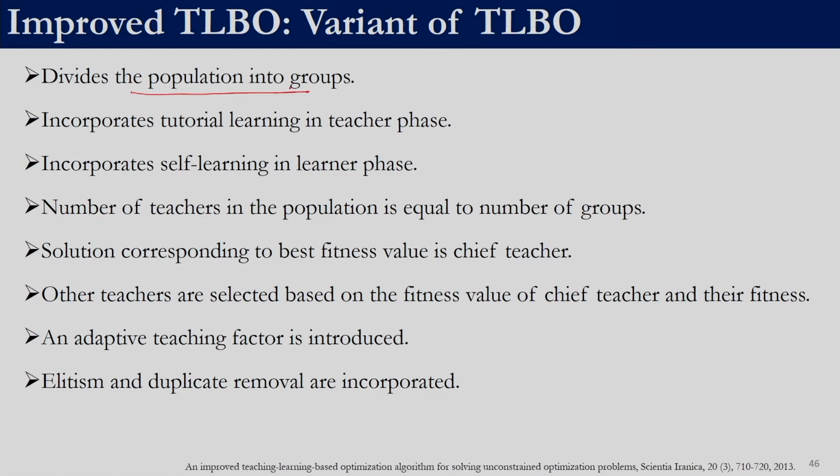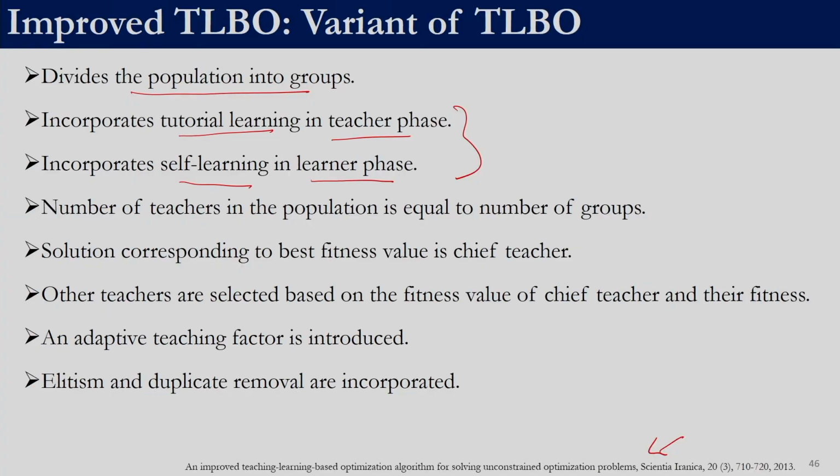So, in improved teaching learning based optimization, the population is divided into subgroups. It incorporates tutorial learning and self learning in the teacher phase and learner phase respectively. This basically means that whatever equations we had, there are a couple more terms added to those equations. If you are interested, you can have a look at this paper, it gives the details about this. For this course, we are restricting ourselves to only teaching learning based optimization. Just to give you an overview of the developments, we are discussing these two variants, but our objective was to learn only teaching learning based optimization. That is why we are not doing improved teaching learning based optimization in greater detail.